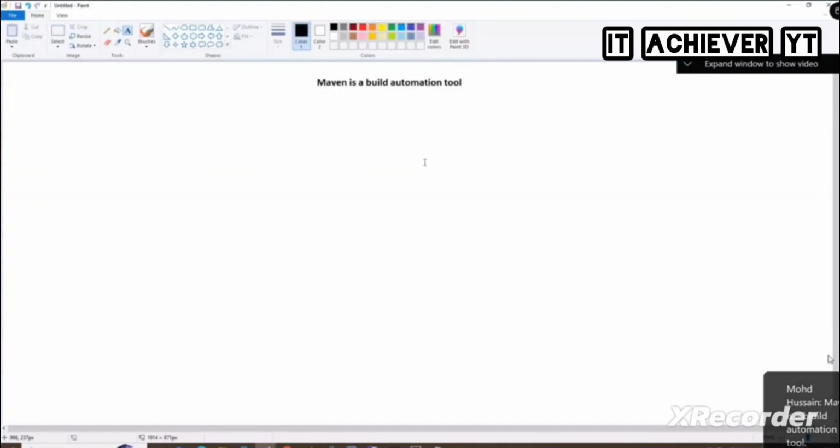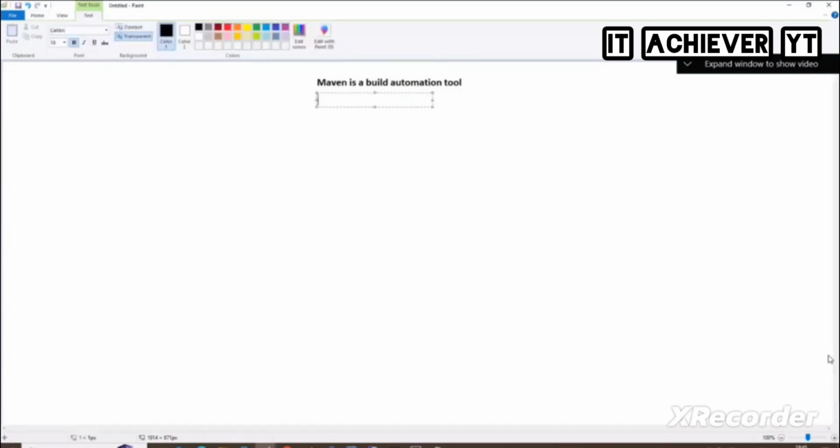Using Maven, your entire code can be validated, compiled, tested, installed, and deployed. Deploy here does not mean the deployment you're thinking of; it means placing the war file in some other place. So Maven is managing the entire project or not? That's why Maven is also called a project management tool.